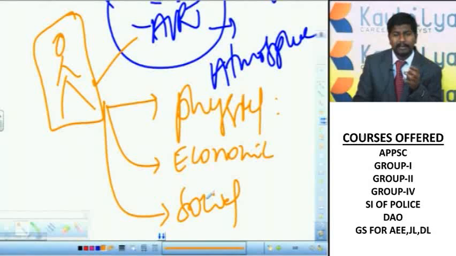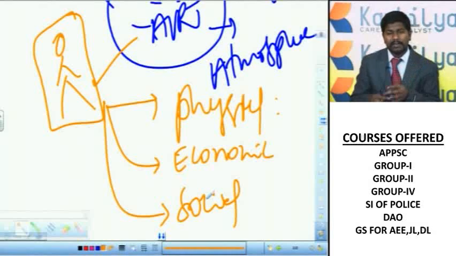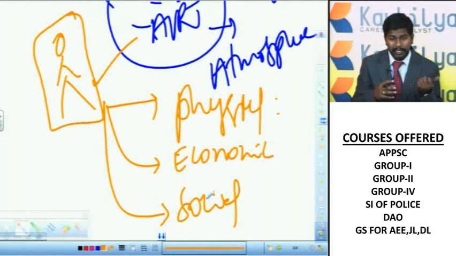Then coming to Indian physical geography, there we will discuss the different landforms in India, like the northern Himalayas, the northern plains, the peninsular plateau, the Deccan plateau, the Western Ghats and Eastern Ghats, and the coastal plains, east coastal plains and west coastal plains, and the islands which are also part of Indian territory, like the Andaman and Nicobar Islands and the Lakshadweep Islands.